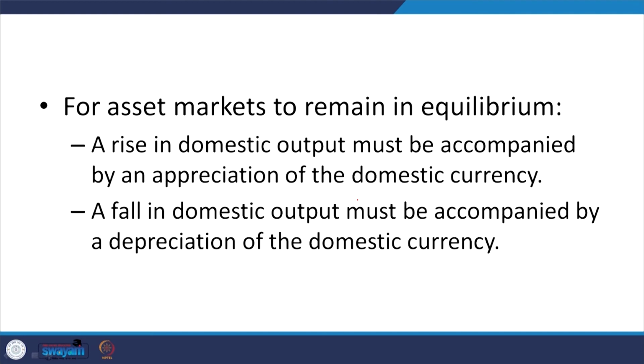Whereas, a fall in domestic output must be accompanied by a depreciation of the domestic currency. So, a rise in output is always accompanied by an appreciation of the domestic currency. Then, how to derive that AA schedule which I have just discussed?